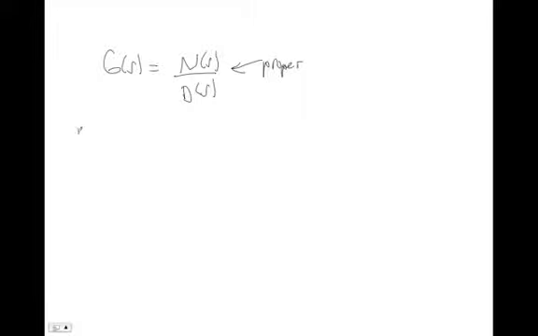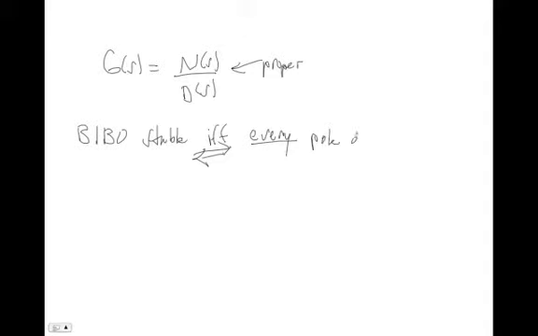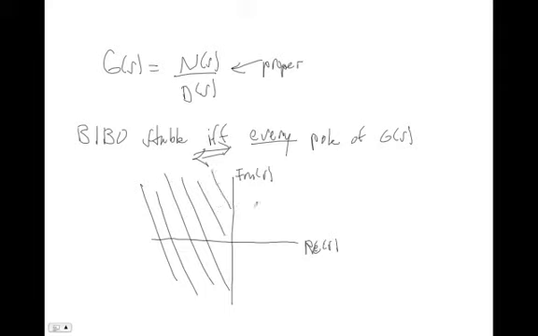This system is bounded input, bounded output stable if and only if. So again, this is the two-headed arrow: if I know what's on the left side, I also know what's on the right side. They're direct synonyms. If every pole, and I mean every pole, of G(s) is in the open left half plane. If I draw the real axis and the imaginary axis, I'm looking at anything in this open left half plane. And when I say open left half plane and not closed left half plane, I mean do not include this imaginary axis.